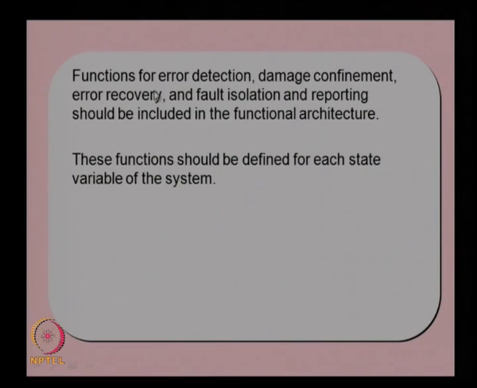The functions for error detection, damage confinement, error recovery and fault isolation and reporting should be included in the functional architecture, and these functions should be defined for each state variable of the system. Depending on the number of state variables, we will define these four functions for each state, and make sure it is possible to have a fault tolerant system for all these important states of the system.